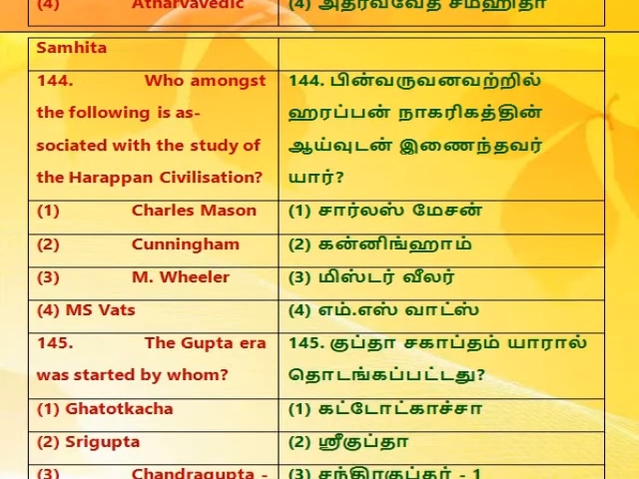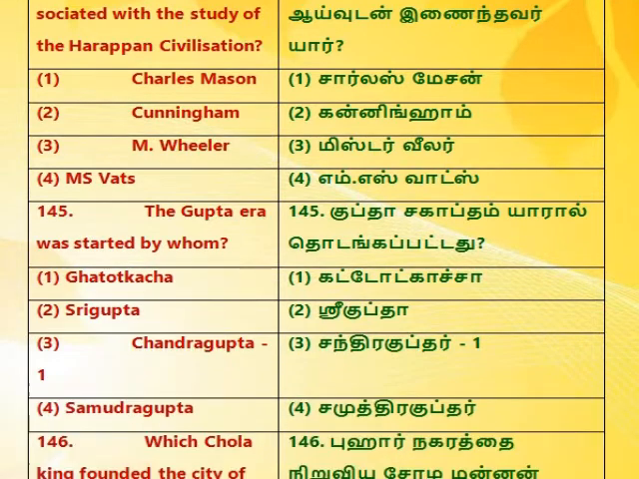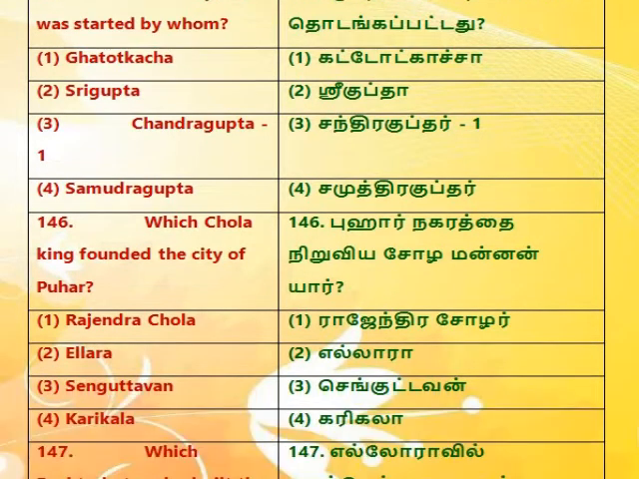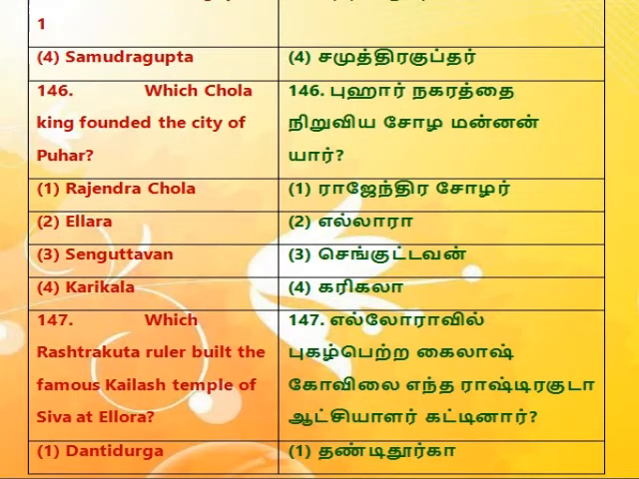144. Who amongst the following is associated with the study of the Harappan civilization? 1. Charles Masson. 2. Cunningham. 3. M. Wheeler. 4. M. S. Vats. 145. The Gupta era was started by whom? 1. Ghatotkacha. 2. Srigupta. 3. Chandragupta I. 4. Samudragupta. 146. Which Chola king founded the city of Puhar? 1. Rajendra Chola. 2. Elara. 3. Sengudavan. 4. Karikala.